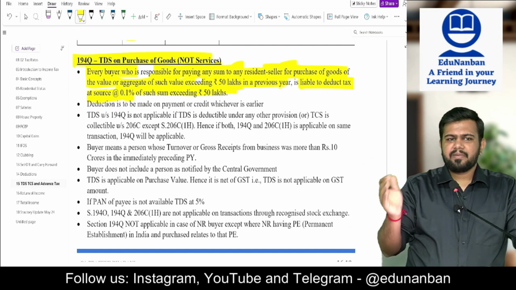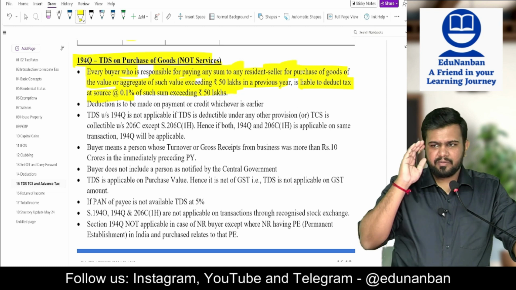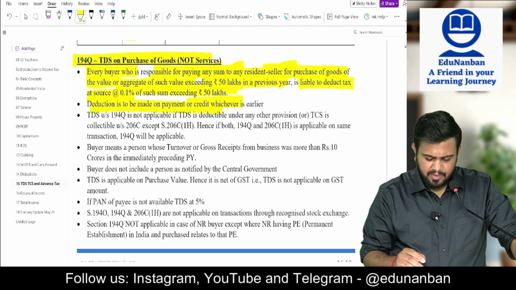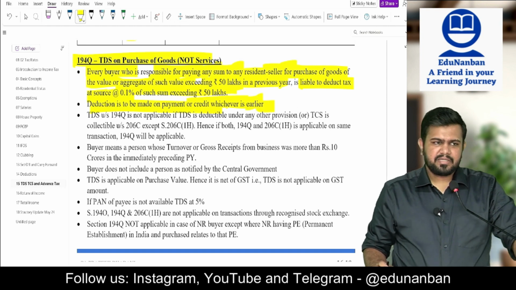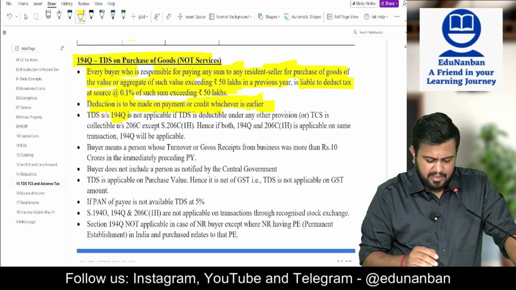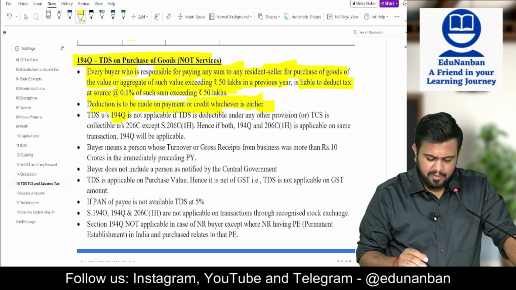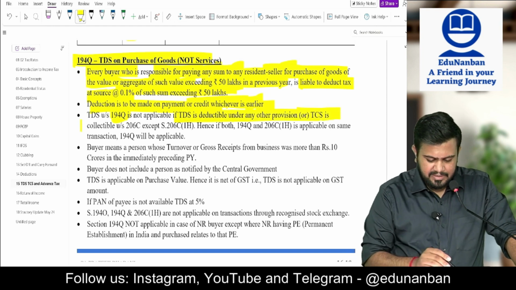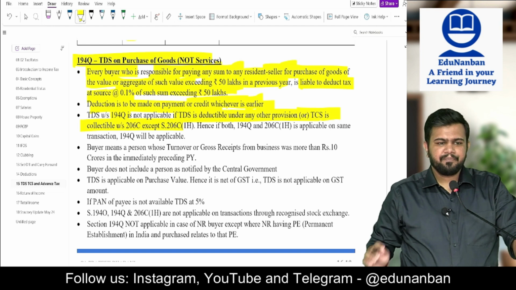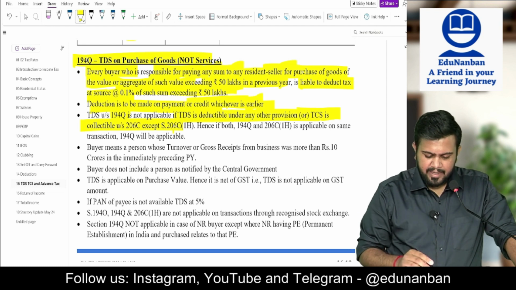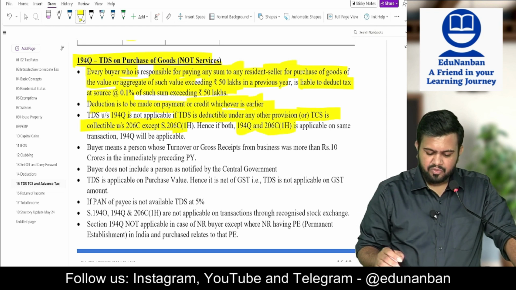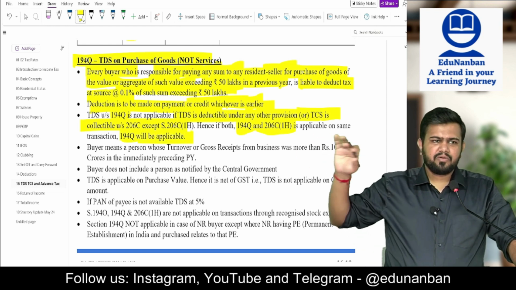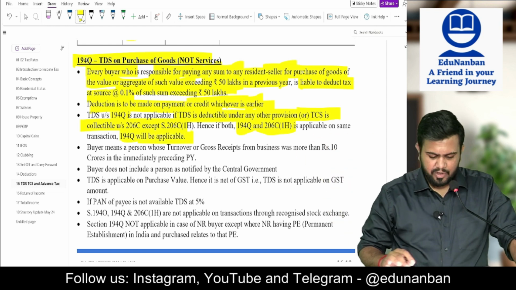0.1%. We remember it like that: 100 rupees for 1 lakh rupees. Deduction is to be made on payment or credit, whichever is earlier, as usual. TDS under section 194Q is not applicable if TDS is deductible under any other provision or TCS is collectible under 206C except 206C(1H). Hence, if both 194Q and 206C(1H) are applicable, 194Q will be applicable. Hypothetically, ignore this. I will take this when I am taking 206C(1H).